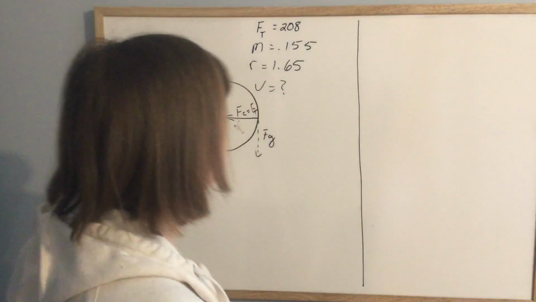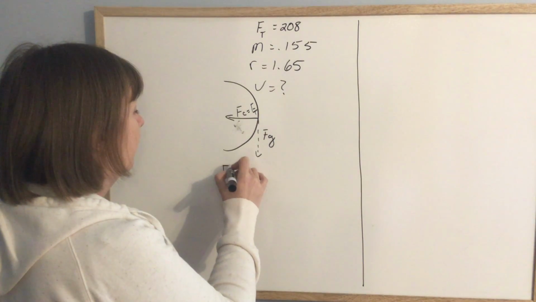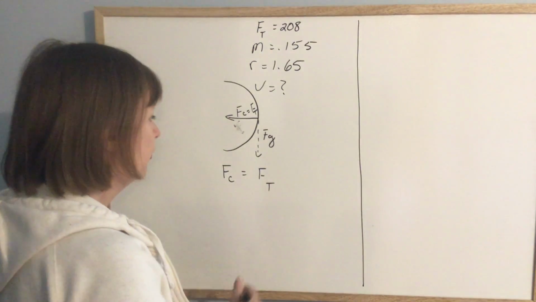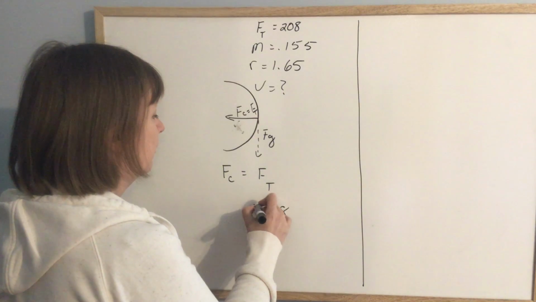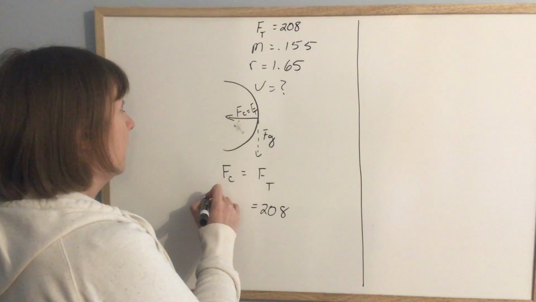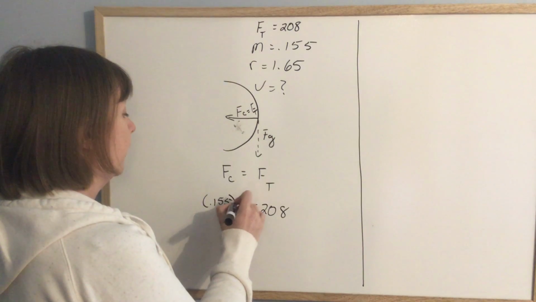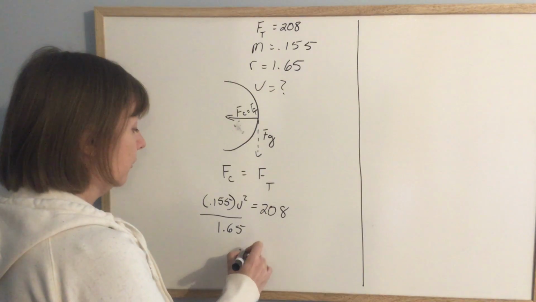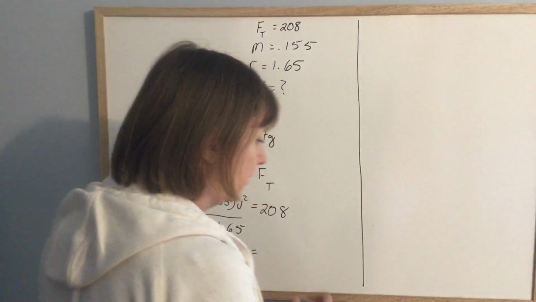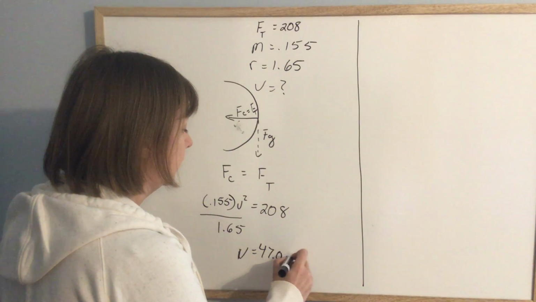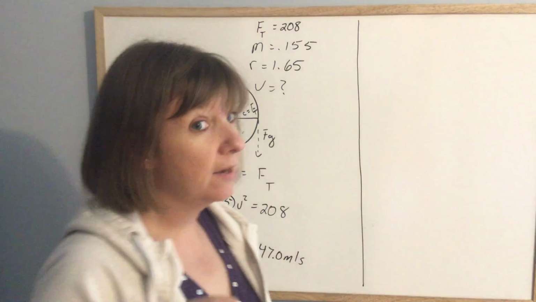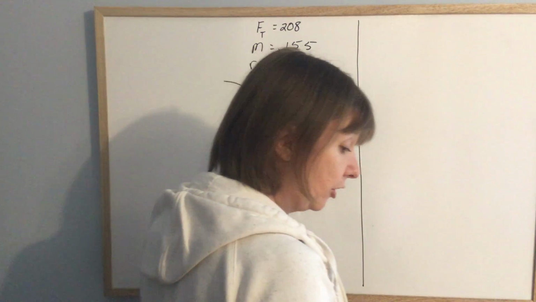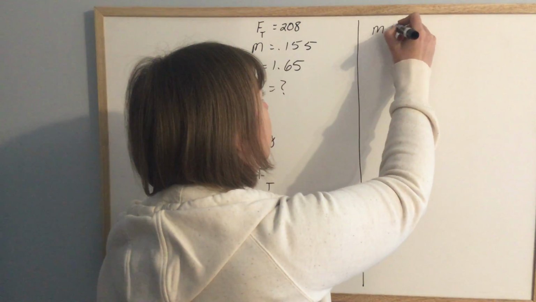And when we figured that out, what we did was we did that centripetal force had to equal force of tension. And so the force of tension could be 208. And we did mass, which was 0.155 times v squared over r, which was 1.65, and we solved, and we got that the velocity was 47 meters per second. But in 17C, it said you have a stone that has a mass of